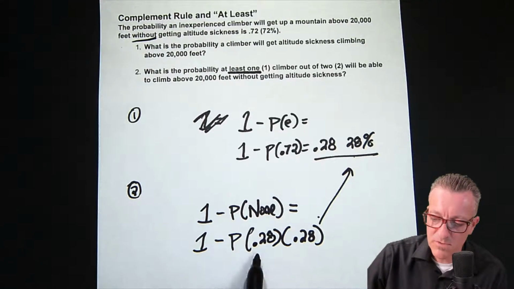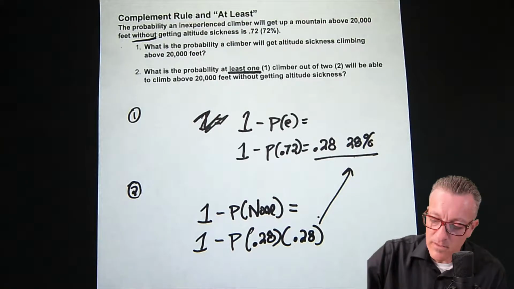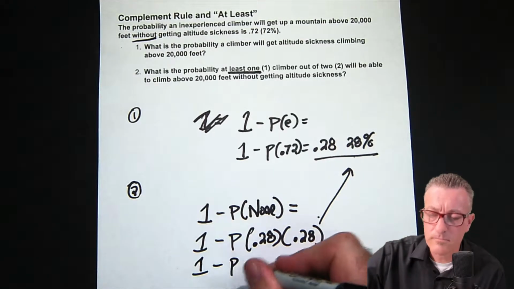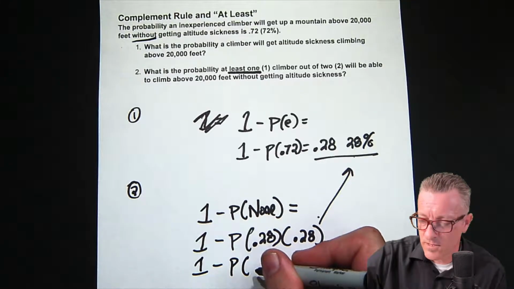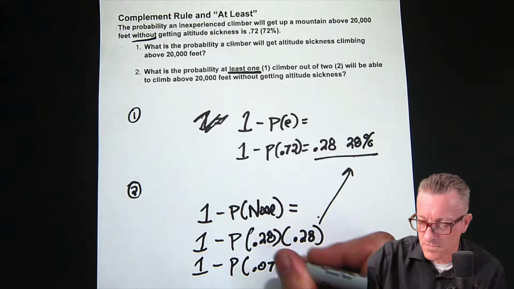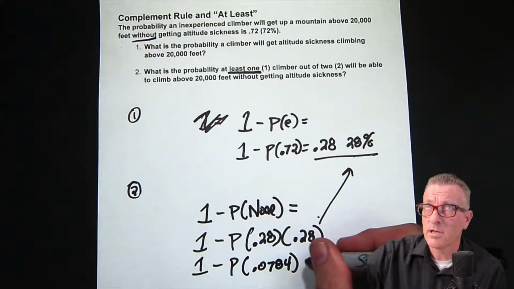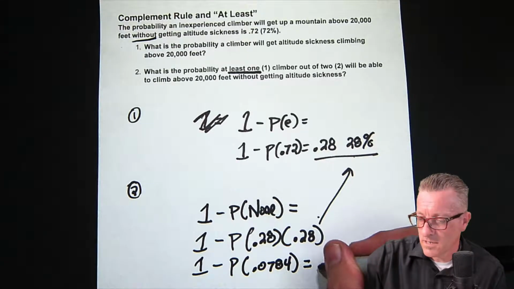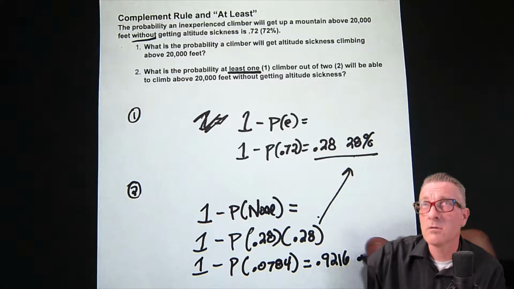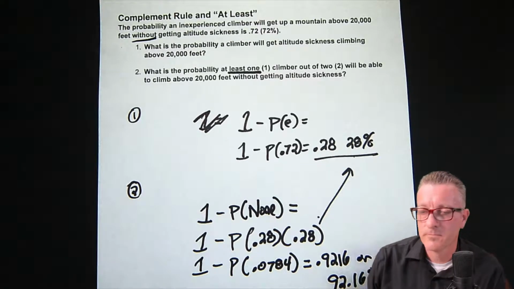But we have 2 climbers, so we put in 2, and we multiply them together. And what we end up with is 0.07. And then when we subtract it from 1, we end up with our answer, which is 0.9216, or about 92.16%.